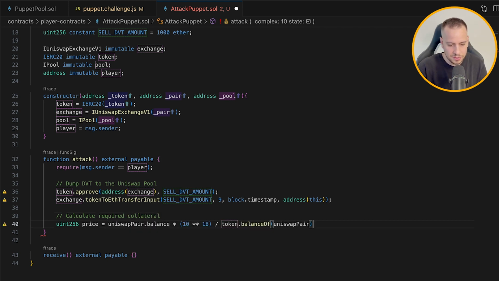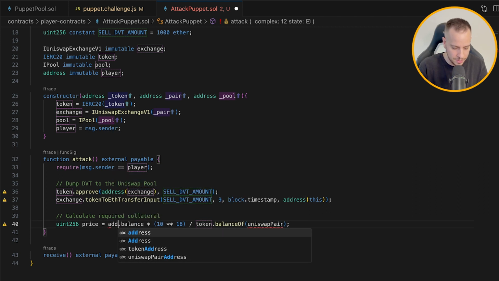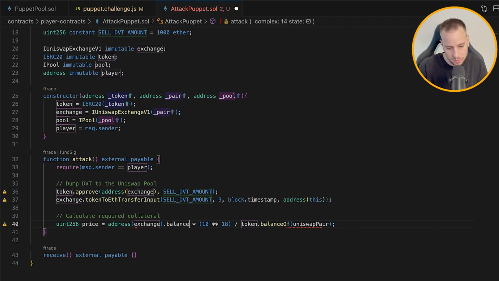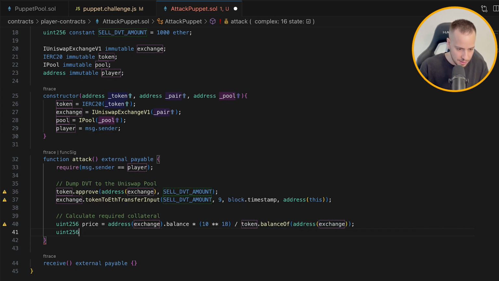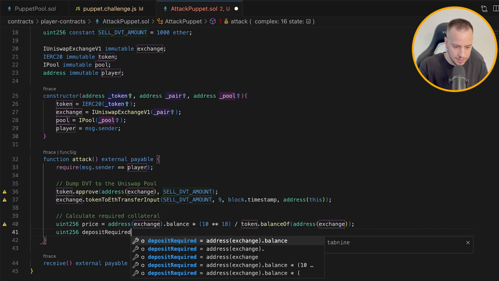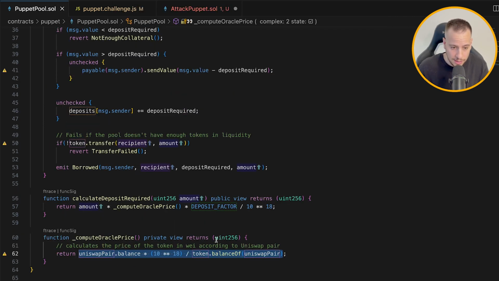Right? So the price is going to be this calculation, but we just need to change it. Instead of Uniswap pair, it will be the address of the exchange smart contract. And this will be the tokens balance of the address of the exchange. So we just duplicated the same functionality to get the price. And we also create the same thing for the deposit required. So uint256, and let's do depositRequired. So this is the amount of ETH we need to deposit. And we're just going to do this thingy.